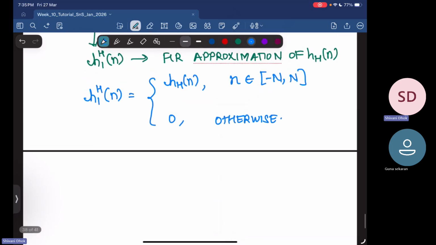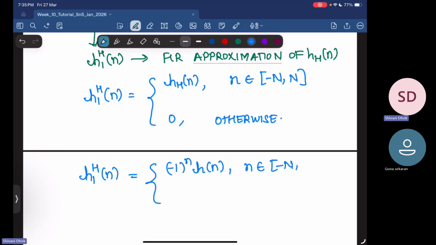So hH of n is basically minus 1 to the power n into h of n when n is in the range of minus N to N, and 0 otherwise.